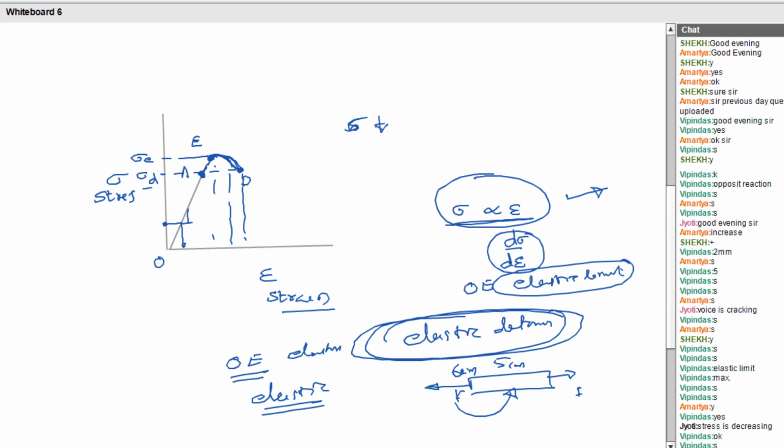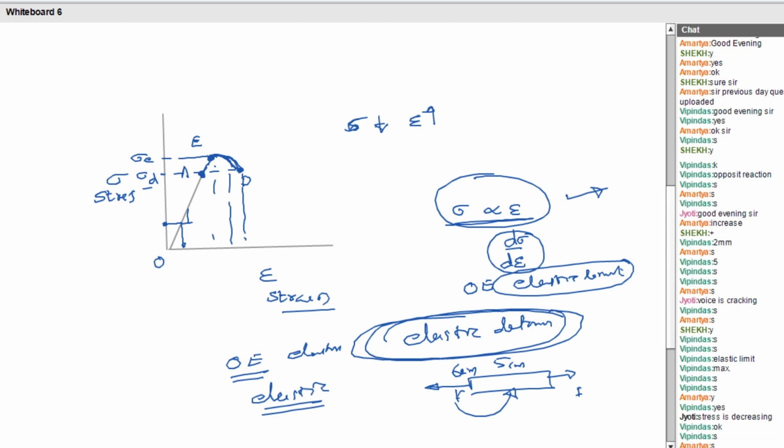The stress is decreasing. What about the strain? The strain is increasing. That is, deformation is increasing. What can you infer from that? Whenever I give a force to the material and it crosses the elastic limit, what will happen? Its internal resistive force, that is sigma, decreases abruptly. This leads to more elongation of the material, isn't it?